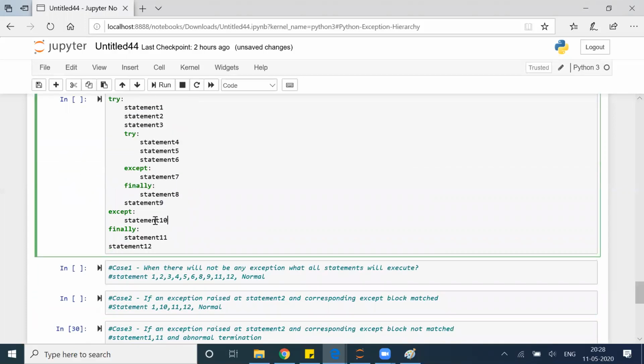Corresponding except block matched. What will happen? Now things are tricky. Tell me, 1 will execute, 2 will execute, 3 will execute, 4 will execute, 5 will execute, 6 will execute, 7 will execute, 8 will execute. Not sure. Tell me now. I'm confused.